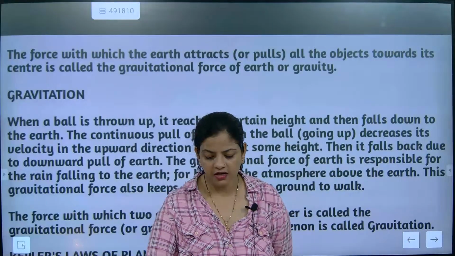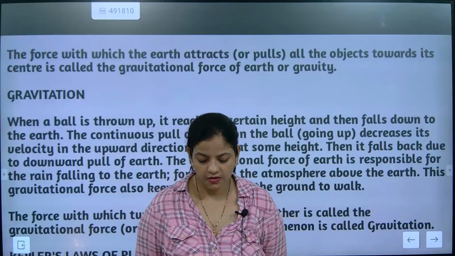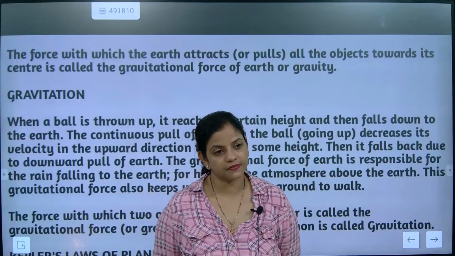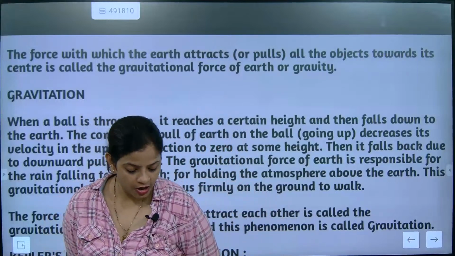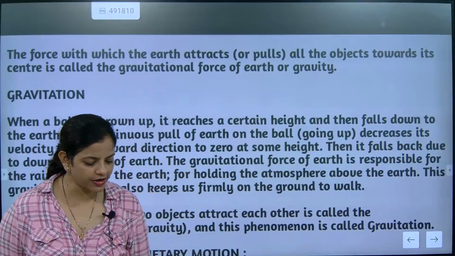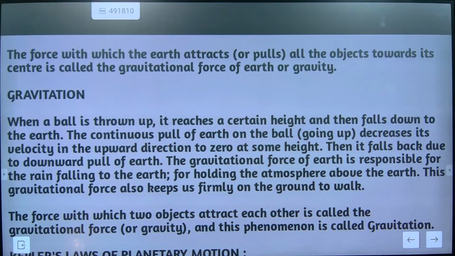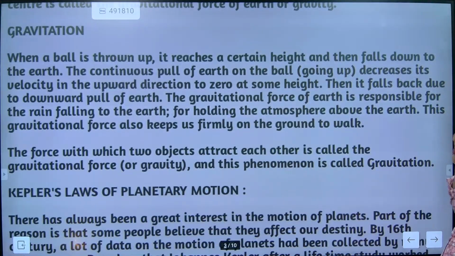That means a gravitational pull is needed to let the object go to a certain height. That's most important here. When a ball is thrown up, it reaches a certain height and then falls down to the earth. The continuous pull of the earth on the ball decreases its velocity.